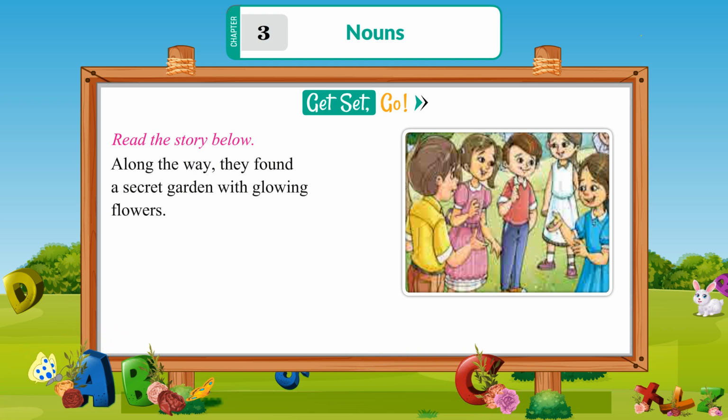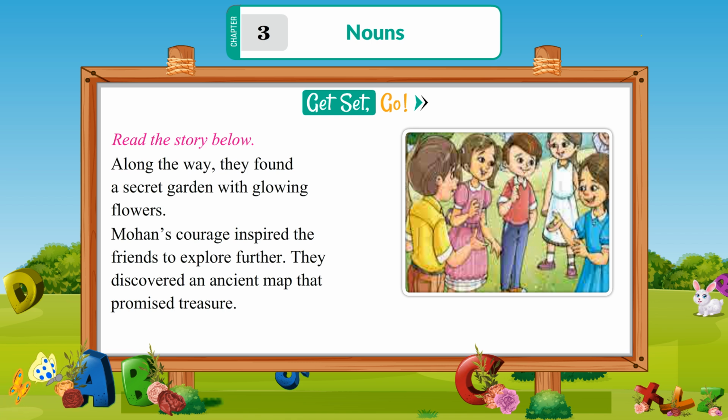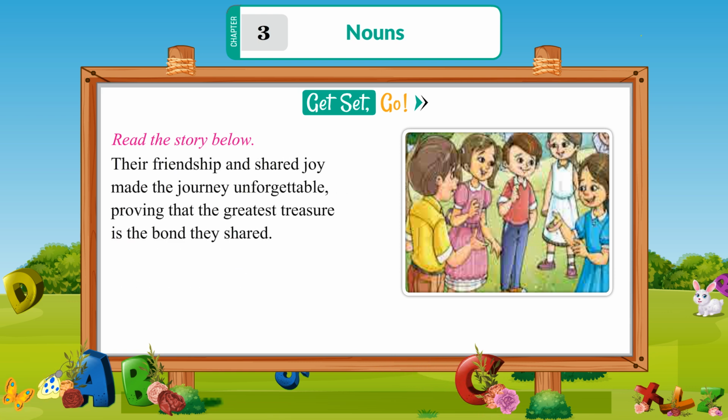Along the way, they found a secret garden with glowing flowers. Mohan's courage inspired the friends to explore further. They discovered an ancient map that promised treasure. Their friendship and shared joy made the journey unforgettable, proving that the greatest treasure is the bond they shared.